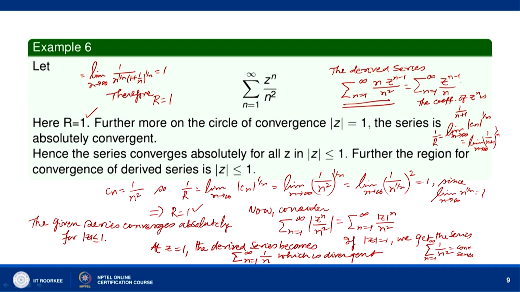So, the derived series converges absolutely for mod of z less than 1.